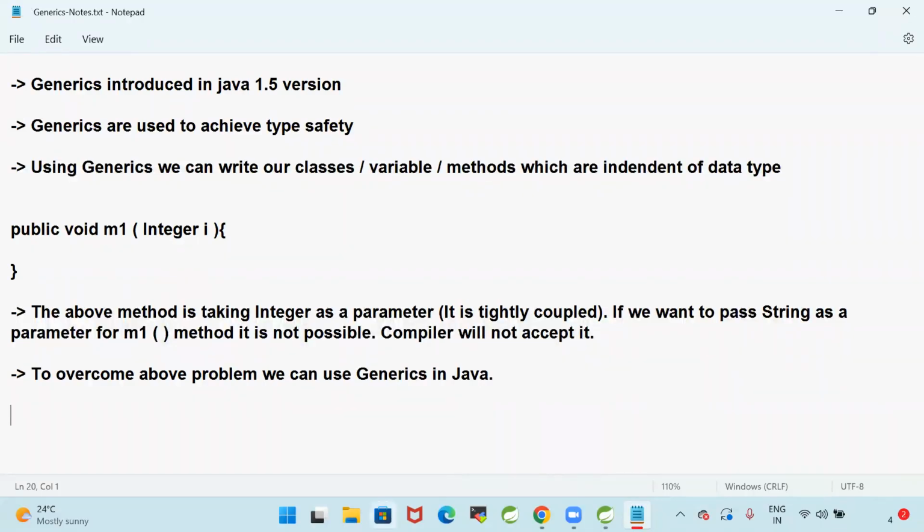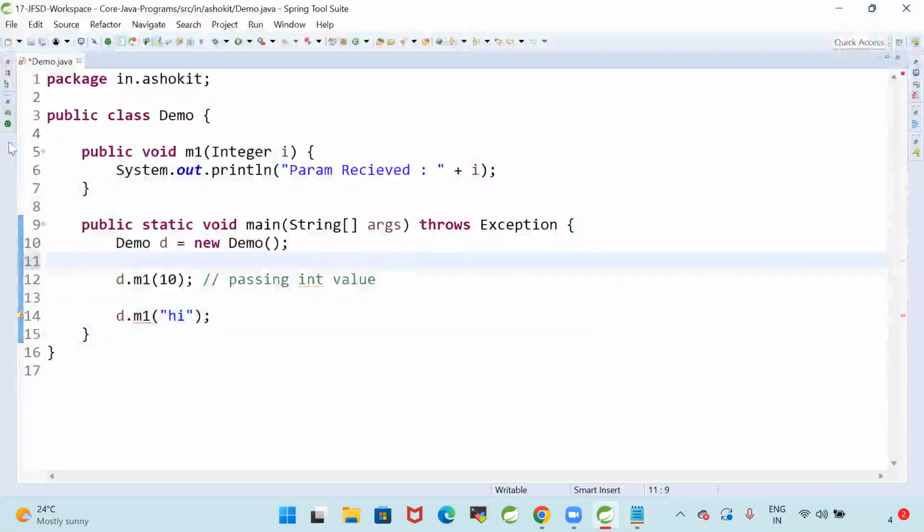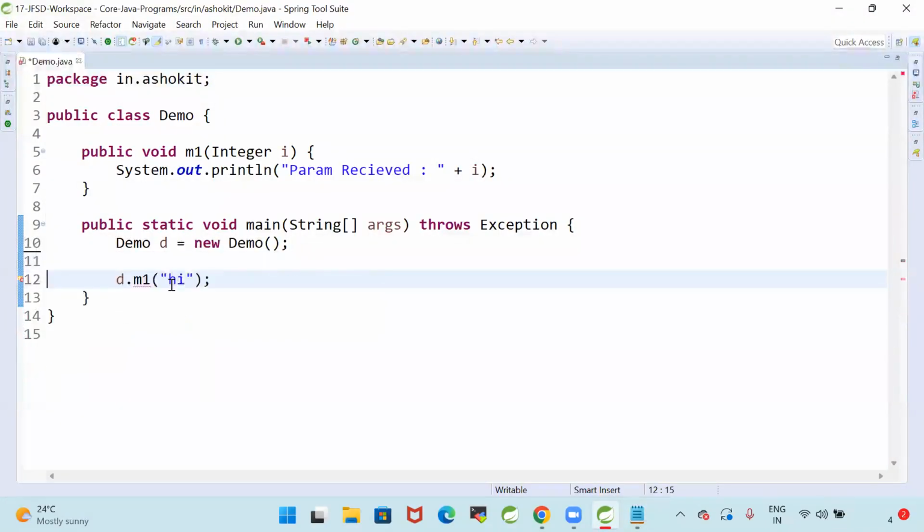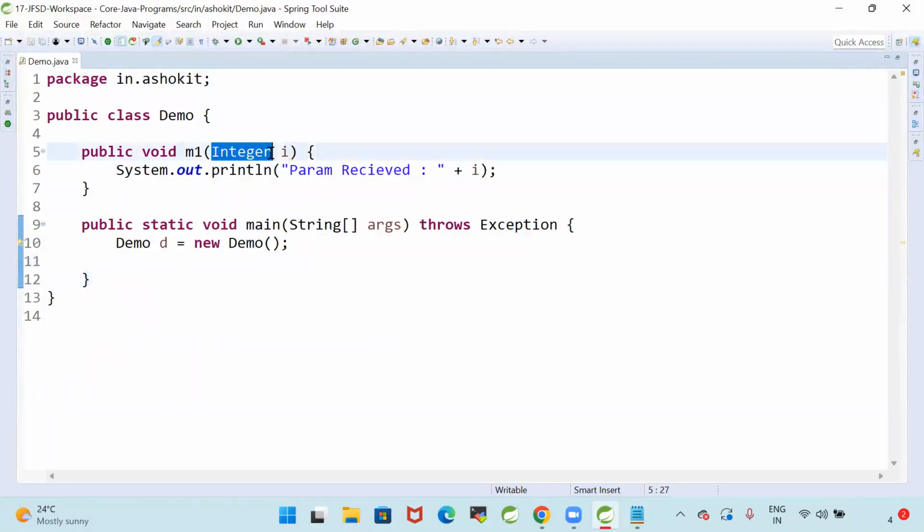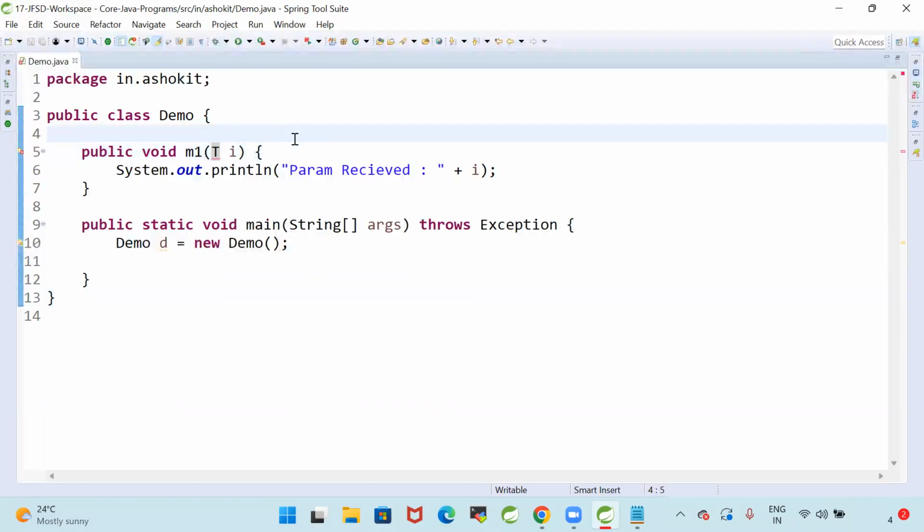Are you clear? To overcome the above problem, we can use generics in Java. Perfect. Sir, how to write a generic for this? Let us see here. Instead of writing integer as a parameter, I will specify T as a parameter for the method.